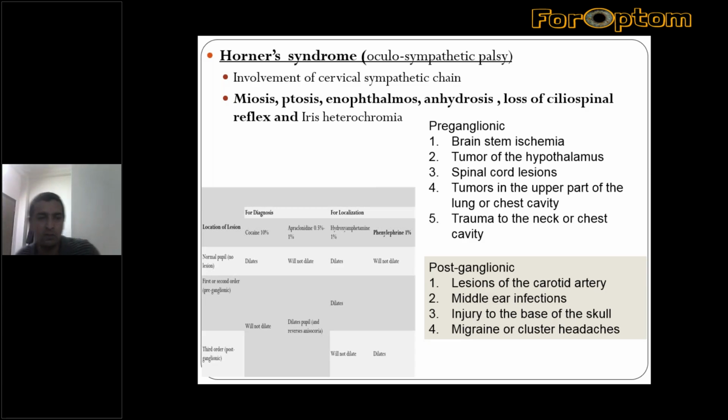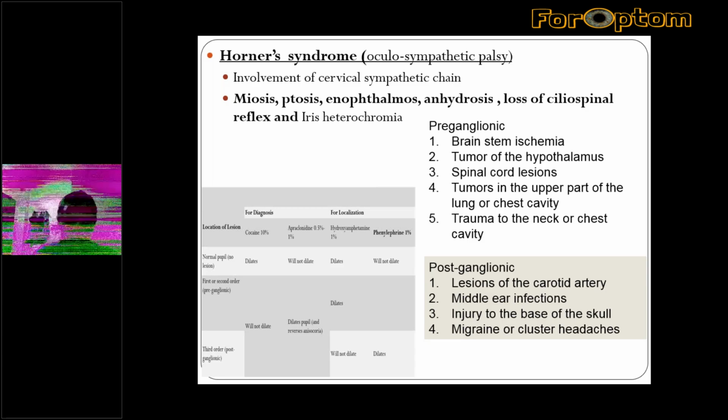We have shown that in the figure of the dilator pathway having three orders of neurons from the hypothalamus to the dilator pupillae. The features that you need to know and sometimes are asked are miosis, meaning constricted pupil, ptosis, meaning droopy eyelid, enophthalmos, meaning the eye is sunken inside, anhidrosis, loss of ciliospinal reflex, and iris heterochromia.